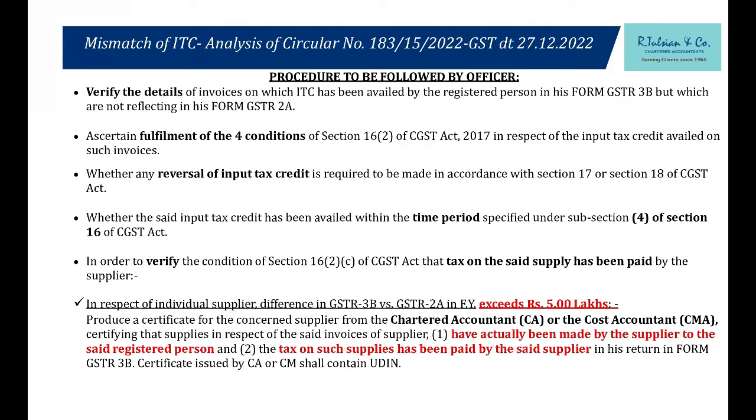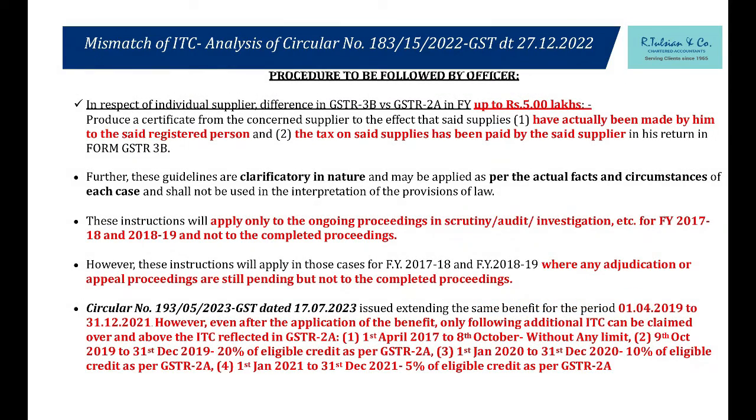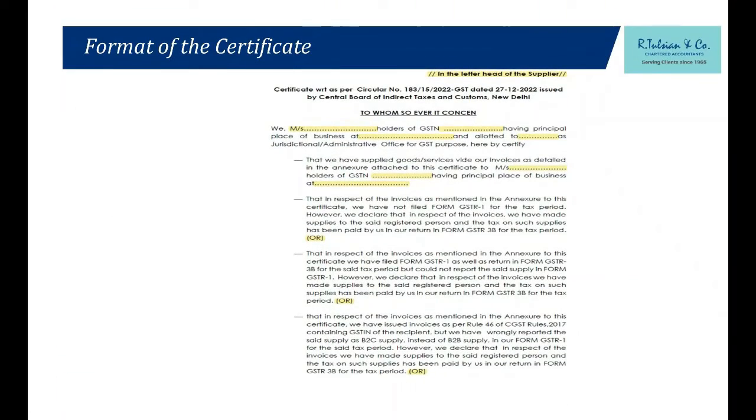The circular has said that if it is up to 5 lakh rupees mismatch for one particular party, 2A 3B, for 17-18, 18-19 only, you can get the certificate from the vendor itself. This is the certificate. Where is it mentioned that he has not filed his GSTR 1? This paragraph does not pertain to us. No, he has filed, so I will delete this paragraph. Here it is mentioned he has filed 1 and 3B, but he has missed my invoices. I will keep this because this is my case. I will remove all the other paragraphs. Right? This is the particular format.